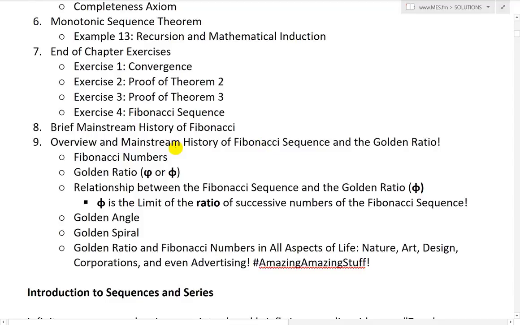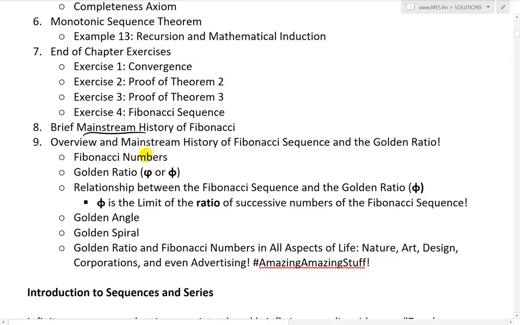And then at the end of this video, what I like doing is going over a mainstream history of Fibonacci. And again, I state mainstream. If you've seen my earlier videos, it's because I've realized that just because it's a mainstream source or mainstream news site or mainstream science or mainstream university does not mean it's right. It just means this is what everybody else believes, or the quote-unquote consensus. But anyways, make up your own mind and don't just take anyone's word for it. But it's still always great to go over the mainstream to get a general overview of any given topic.